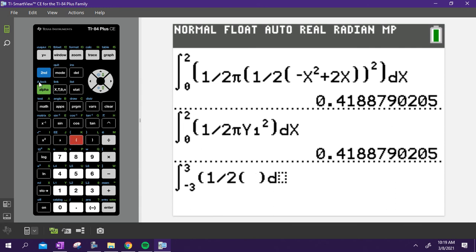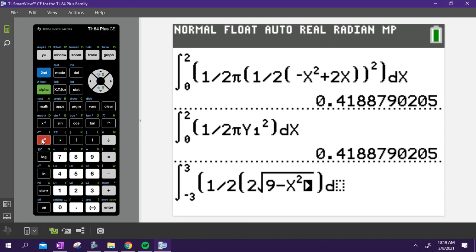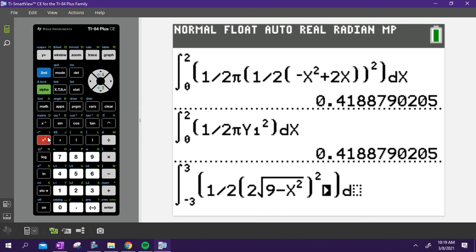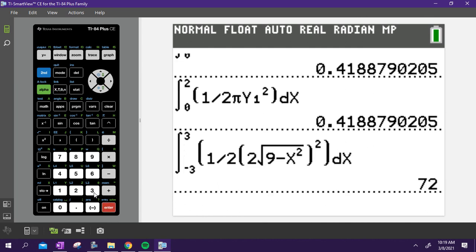And then its base, my base in this case is 2 square root of 9 minus y squared, but I'm just going to use x squared. It does the same thing. Close those parentheses. I got to square that. dx. Throw that at the end, or again, you could have done it with y's and got the same answer. I got 72. Okay, if you don't like that, then type in this part right here as y1. You'll get the same answer.